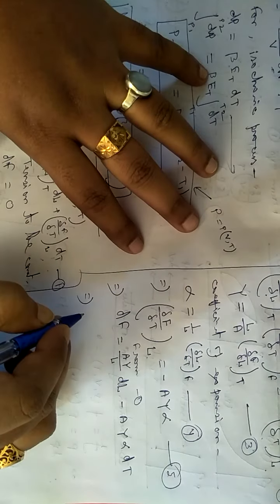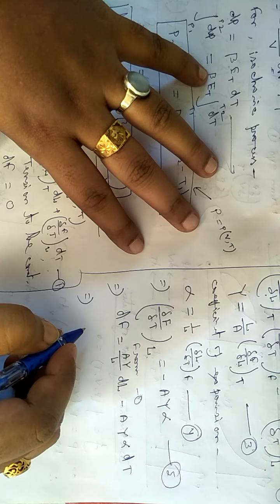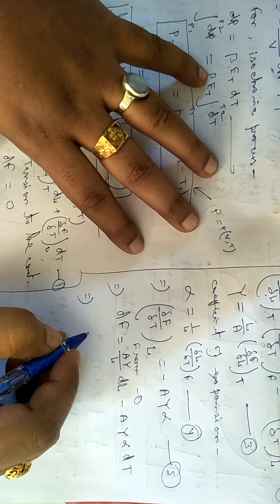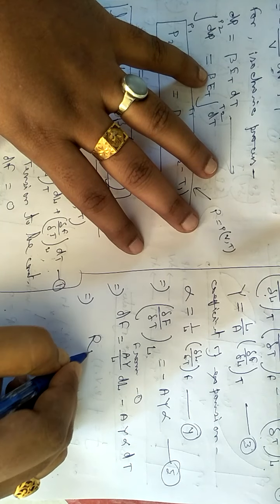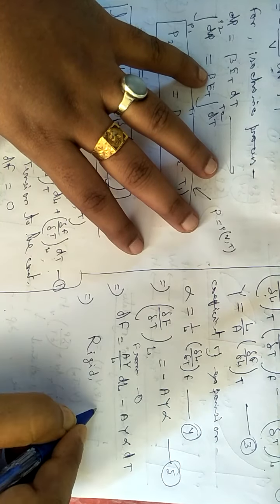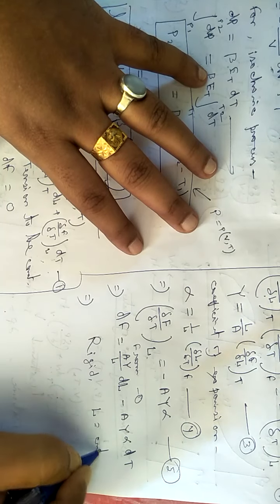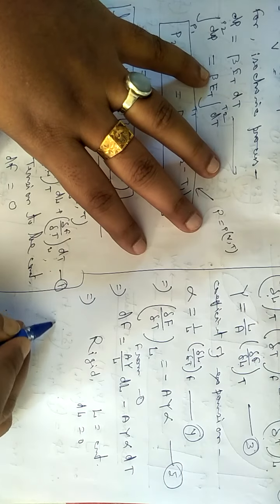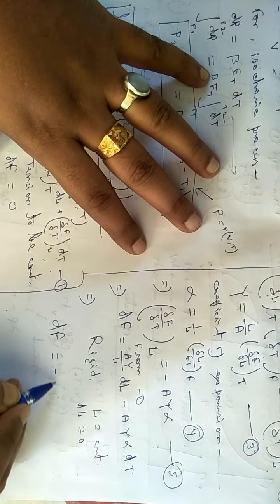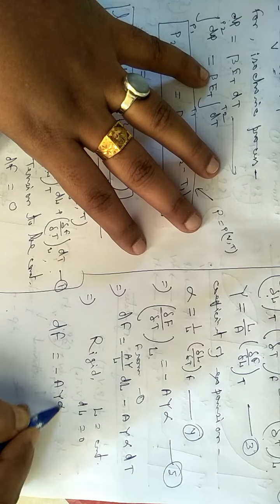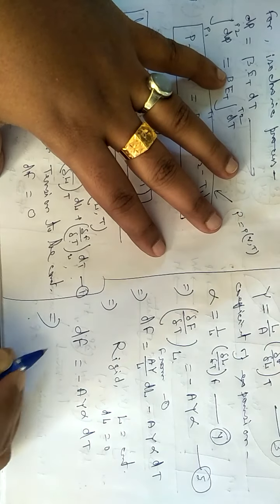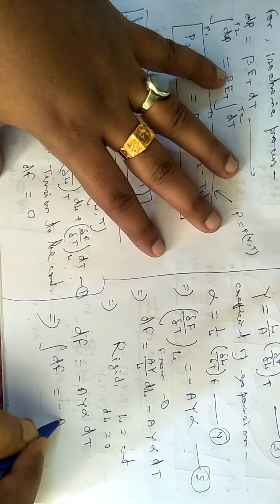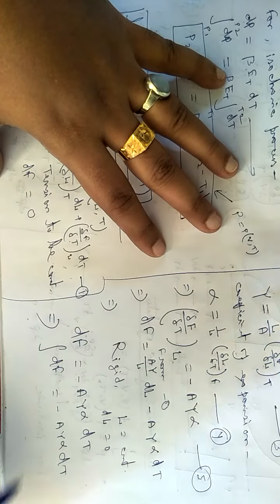For simplicity of calculation, let me consider the length is constant, that is it is rigid. If length is constant, we can write dL equals to 0. In this equation put dL equals to 0. You can write dF equals to minus AY alpha dT. So integrating both the sides, integration dF equals minus AY alpha dT.